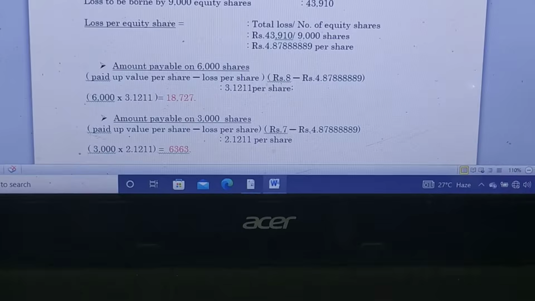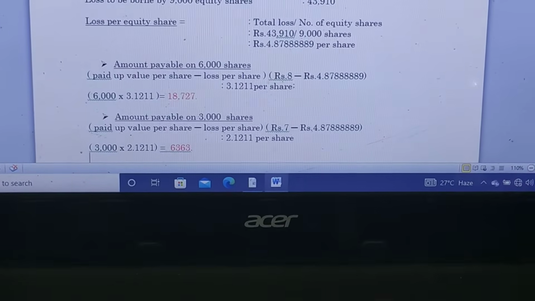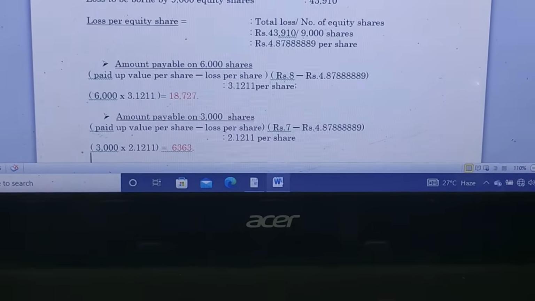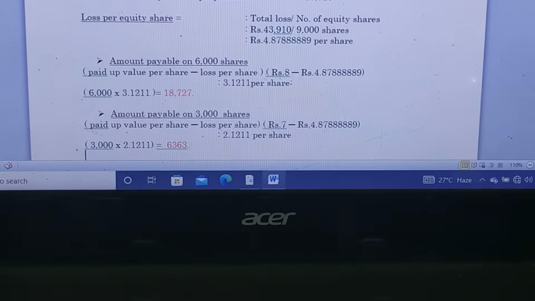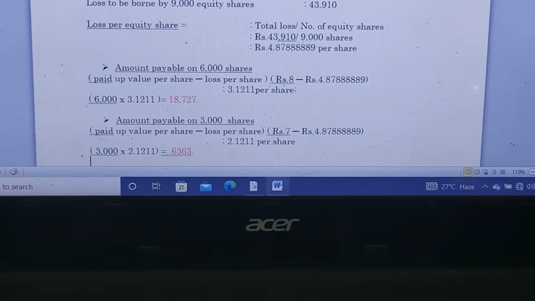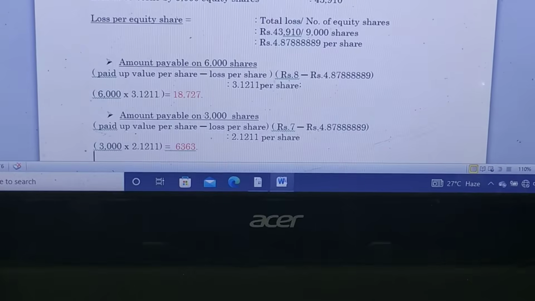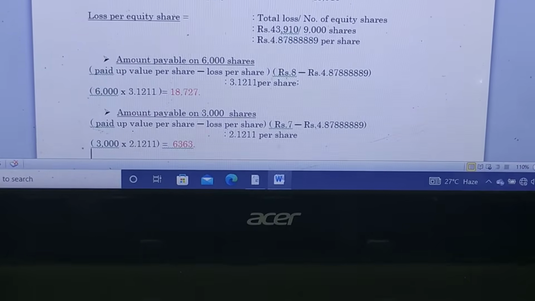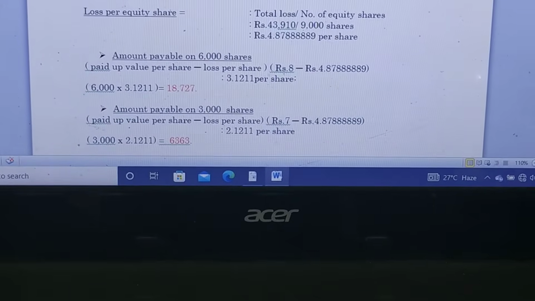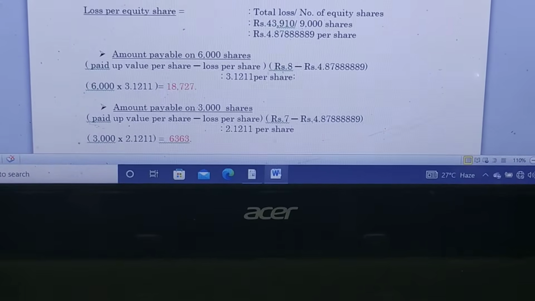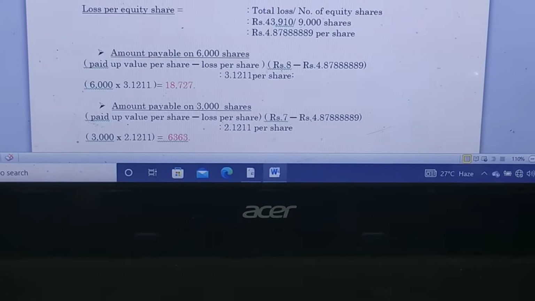In this case also the paid up value per share is higher than the loss. That is why we need to pay that balance amount to the 3,000 category equity shareholders. Then 3,000 multiplied by 2.1211, we get the total amount payable to the 3,000 category of equity shareholders, 6,363.